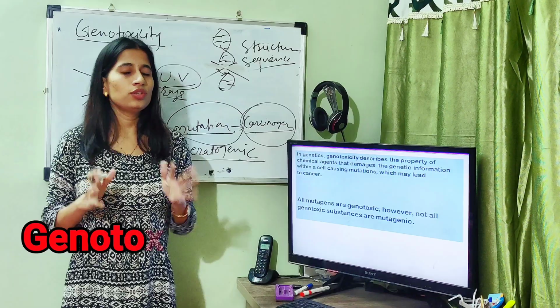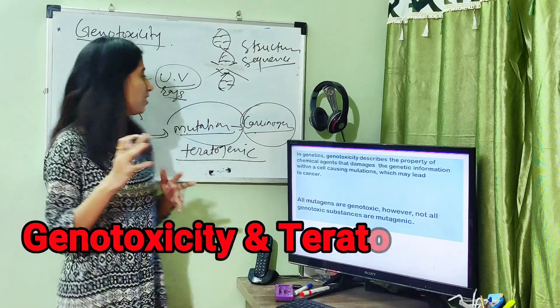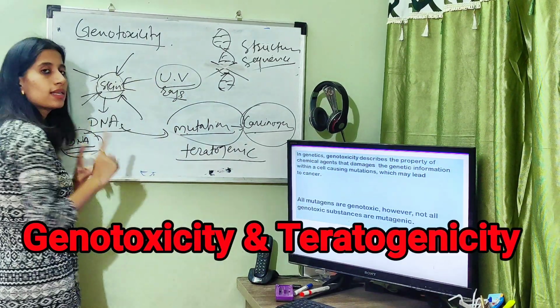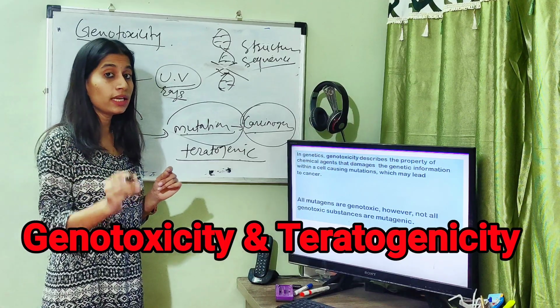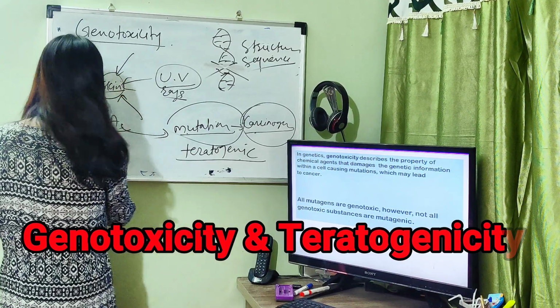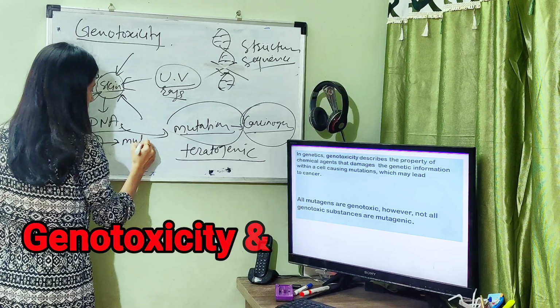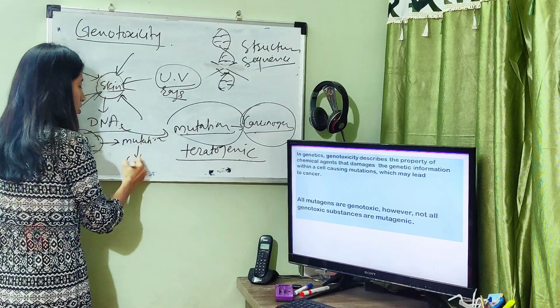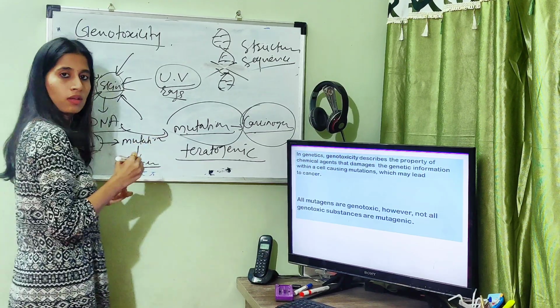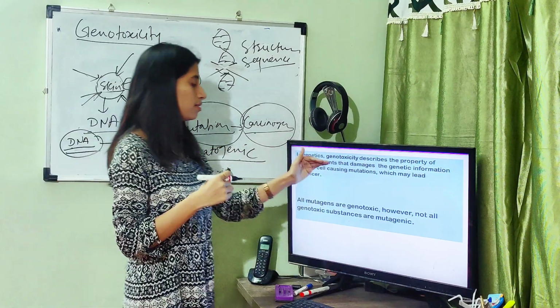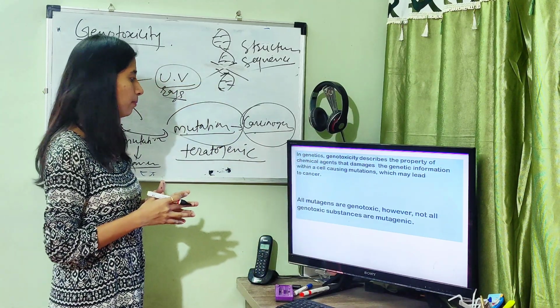For genotoxicity, you have to remember a simple thing: genotoxicity causes damage in DNA. Damage in DNA or genetic material may cause mutations, and mutations can cause cancer. So this is all about genotoxicity.